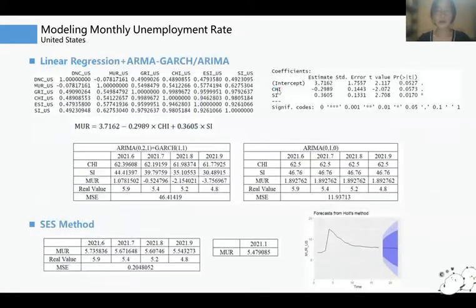When it comes to the data of the United States, I used similar methods. Since the relationship between MUR and other parameters was not so significant, the results were not so satisfying. Therefore, I still chose the SES method to predict the future MUR.